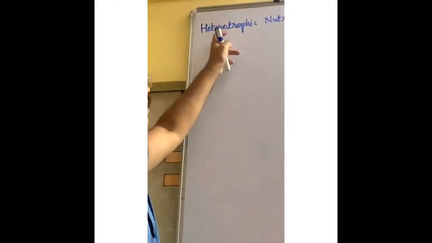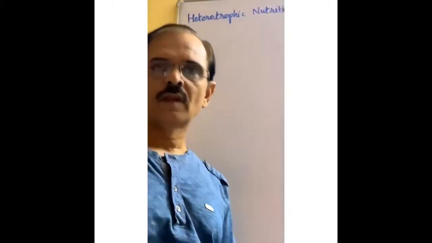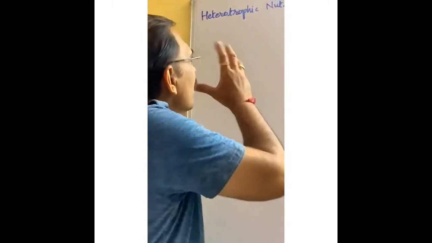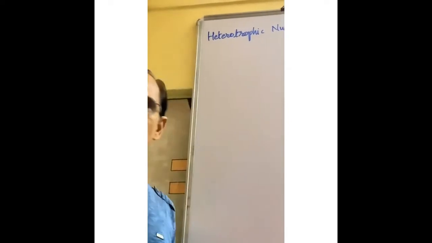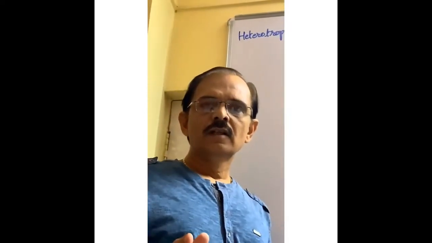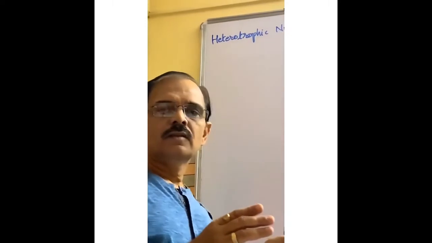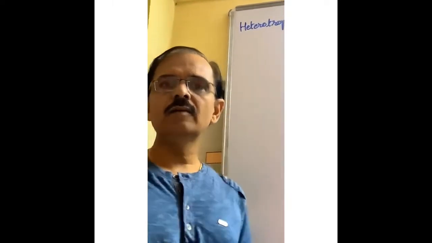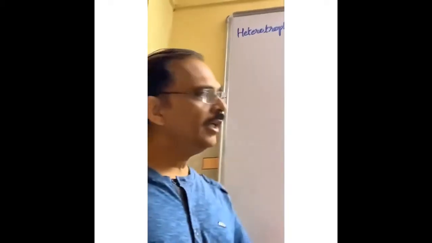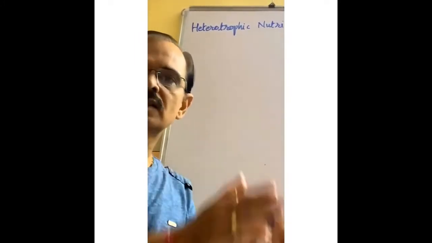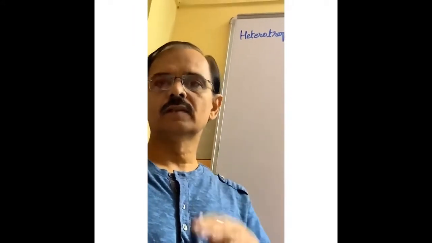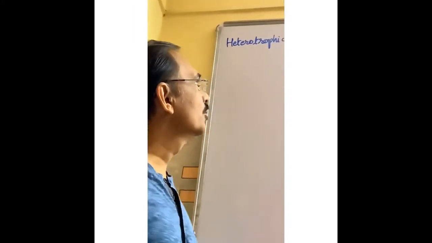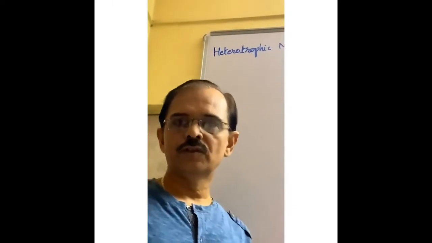Now we are going to learn about heterotrophic nutrition. First question, what do you mean by heterotrophic nutrition? Heterotrophic nutrition means the nutrition which depends on others, which is not prepared by themselves, just like green plants. A living organism, for its nutrition, depends on other. Maybe the other is a green plant, maybe the other is animals. Then this type of nutrition is known as heterotrophic nutrition.